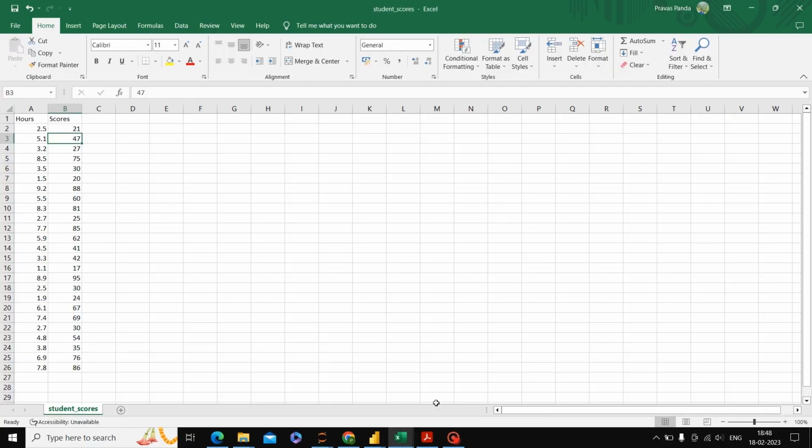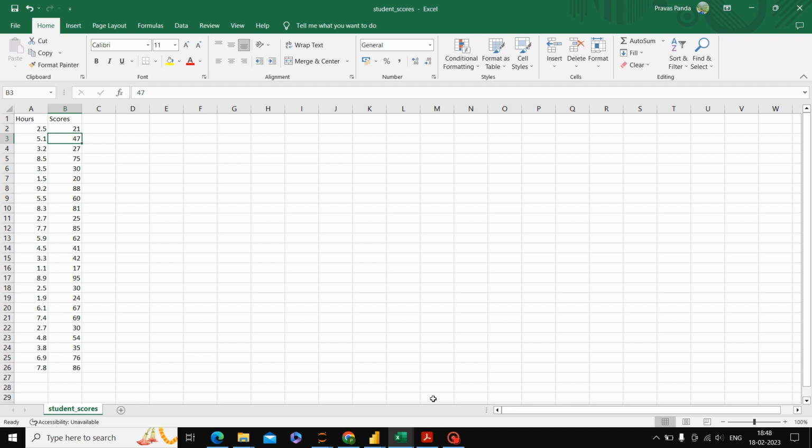Okay, so here is the data. The data tells about the dependent and independent variable. We can see here in column 1 the hours is mentioned and in column 2 the scores is mentioned. If a student studies 2.5 hours, then he scores 21.